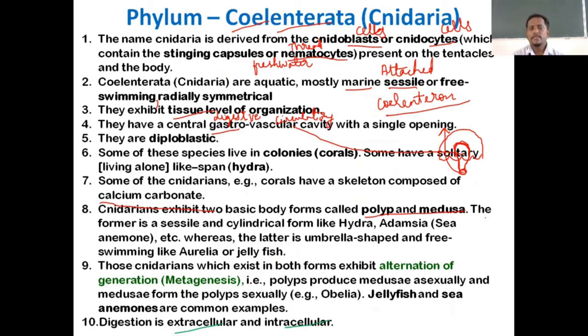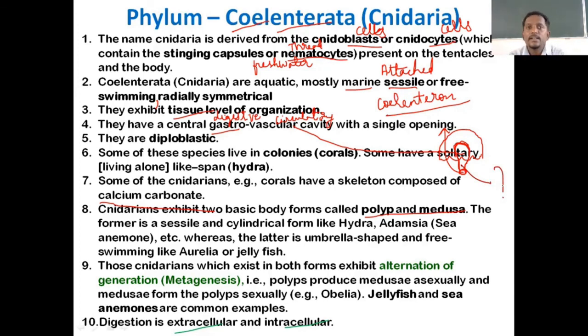In the previous class, in Phylum Porifera, we did not discuss this one. There also it may be extracellular only, because there was no dedicated system. Here, a coelenteron, the gastrovascular cavity, is formed, right? So that is taking up digestion. We can assume this gastrovascular cavity may form the future digestive system in our case. Now it is having both extracellular and intracellular. When we come to the next phylum, whichever phylum it is, we have to assume there should be some advanced type of digestion present compared to the previous phylum we have studied.